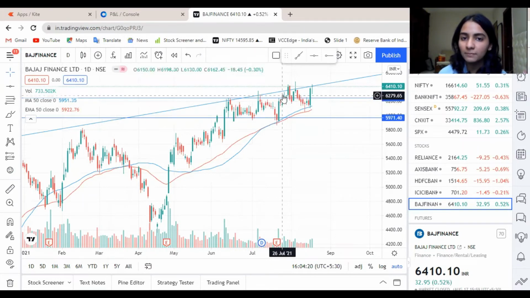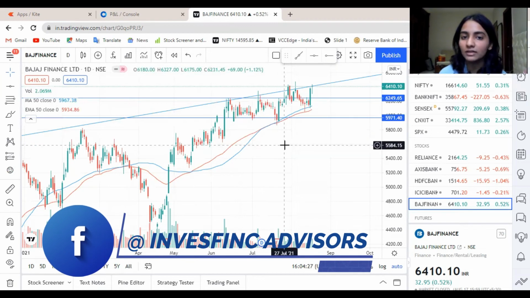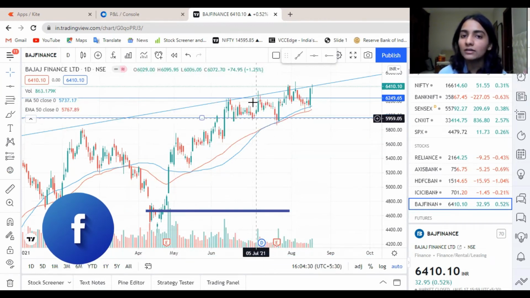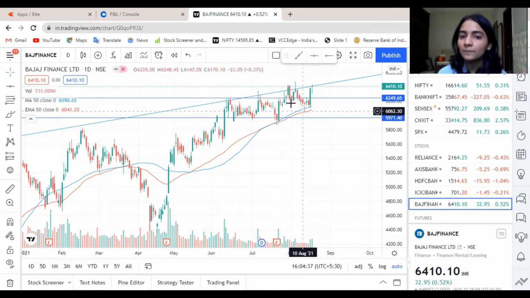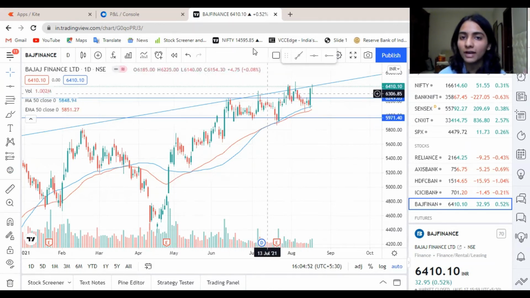Even though the setup was the same, I had not expected it to go back to test the resistance and then come down. I thought that it would come down easily after it, but that did not happen. It did go up and test the resistance, and then did come down, and then again it moved up and tested the moving average back again. But at this time, when it was around 6,200 and it was just going up, I had sold back on 28th of July, as you have seen. So this was for the July contract. I'll now show you the contract for the August option.